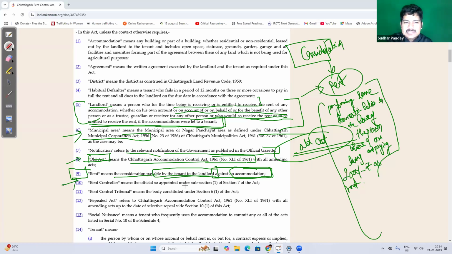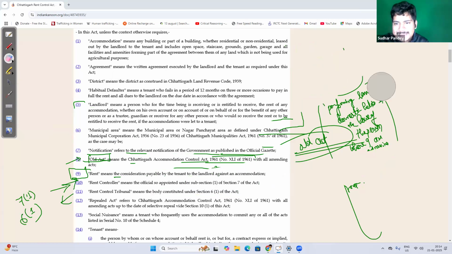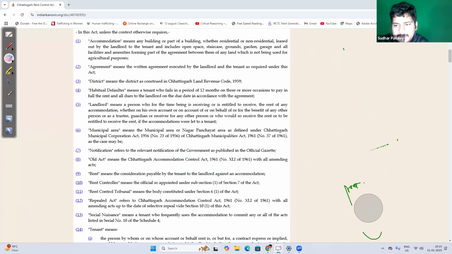Now, next is rent controller. Rent controller means the officer appointed under subsection 1 of section 7. Subsection 1 of section 7 states who is a rent controller. Now, next is rent control tribunal. It means a body constituted under section 6 subclause 1. Rent controller is appointed under section 7 subclause 1. Rent control tribunal is appointed under section 6 subclause 1. Here you have to remember that both of these authorities are the main or leading authorities in this whole act.